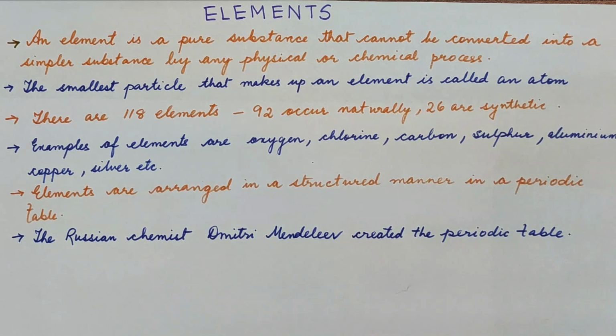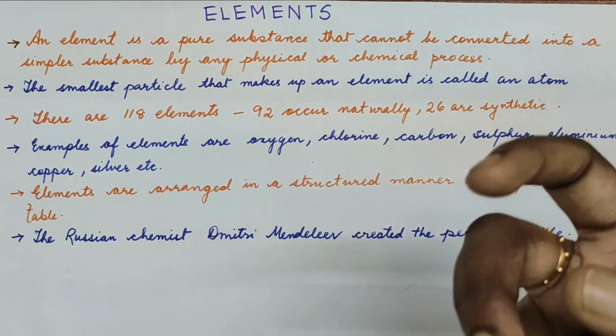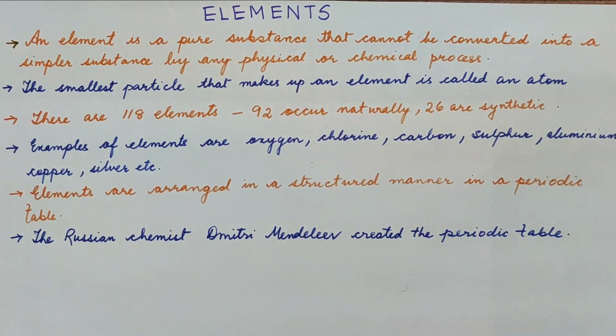For example, when I say that an element is a pure substance which cannot be converted, what does it mean? If I talk about gold, if I keep dividing gold into smaller and smaller pieces, I still get gold. So I can say that gold is an element. Or if I talk about hydrogen, hydrogen is a gas, and the smallest part of it is nothing but the hydrogen atom. So hydrogen is also an element.